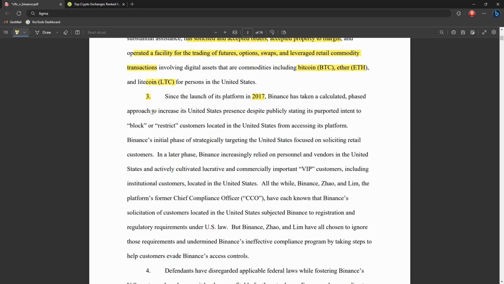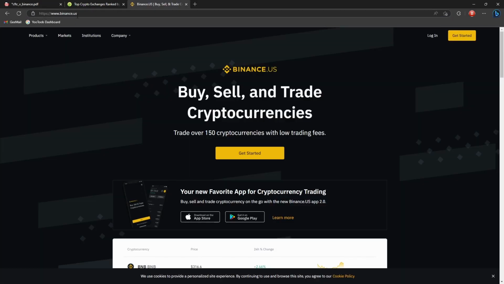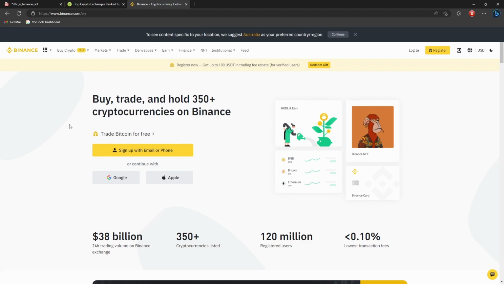Coming to section 3, they say since the launch of the platform in 2017, Binance has taken a calculated phased approach to increase its US presence, despite publicly stating its purported intent to block or restrict customers located in the US from accessing its platform. Now, you may be a bit confused if you're in the US, because you probably just go to Binance US, which is what you'll get redirected to if you log on to Binance.com from the US.